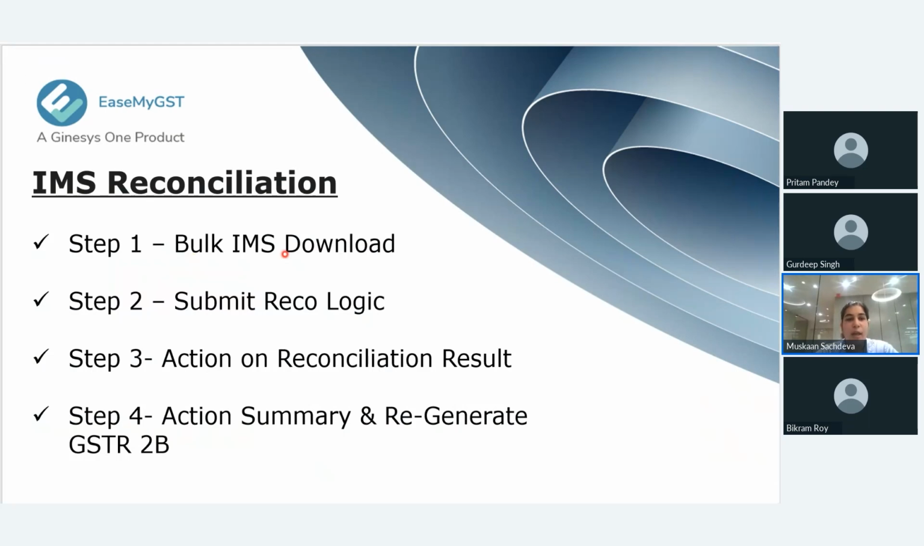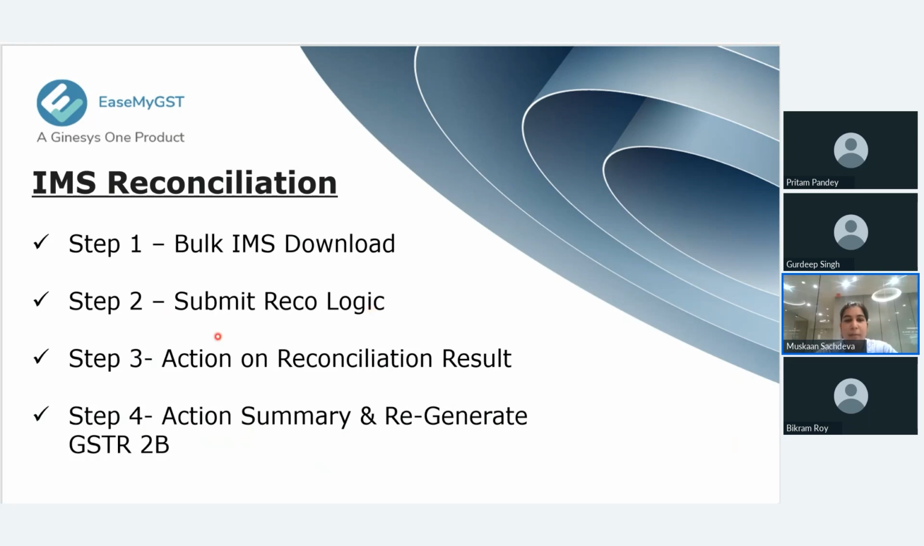For IMS reconciliation, the first step is bulk IMS download, that is, we need to fetch the IMS data from the government portal the same way we used to fetch the 2B. Once we have fetched the IMS, we will move to step 2, which is submit reco logic. We will apply the reconciliation logics on EaseMyGST. I will show you further how to apply and which logics to apply.